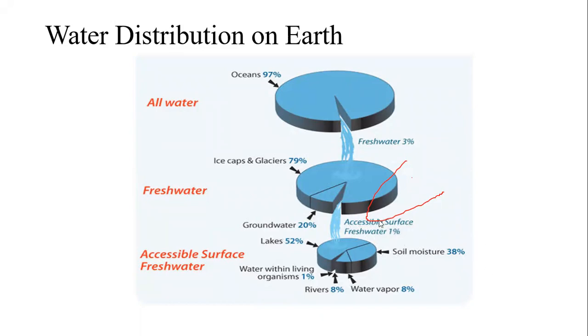Of that, 52% appears in the lakes, 38% as soil moisture, and the rest in living organisms, rivers and vapor. This is a general idea about the distribution of water over the earth.